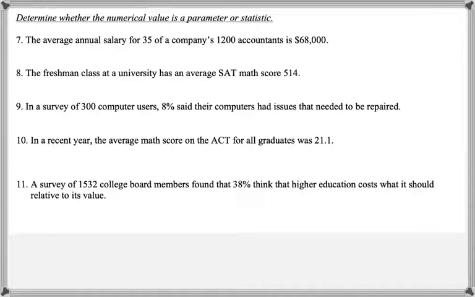Okay, so when it says 35 of a company's 1,200 accountants, this really tells us that this is a sample, which means that the numerical value of $68,000 is a statistic. So again, statistics go with samples and parameters go with populations. So this statistic of $68,000 is the numerical value of the average annual salary for this sample.